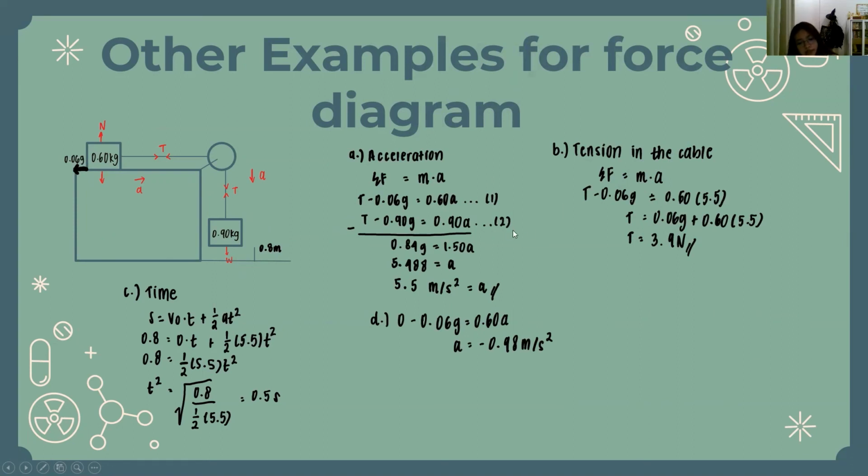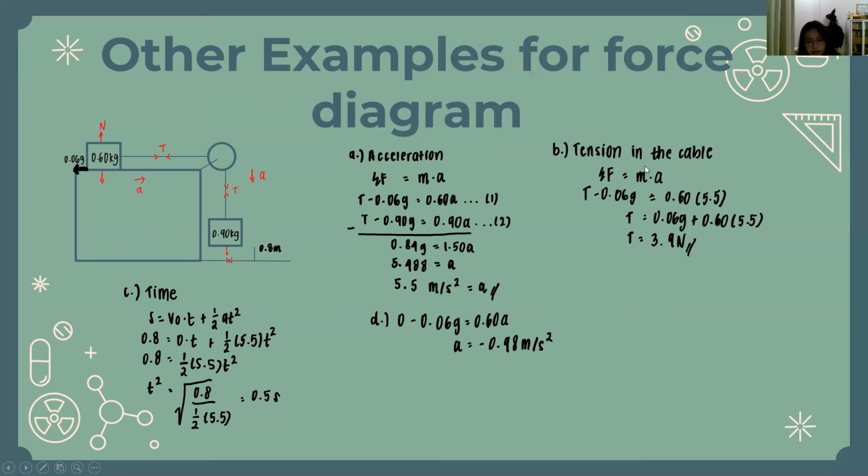So this is equation 2, and then we subtract it to eliminate the tension here. And then we got 0.84g equals 1.50a, and then 0.84 times 9.8 divided by 1.50, we got 5.488. Then we round it off to two significant figures, so we got 5.5 meters per second squared.